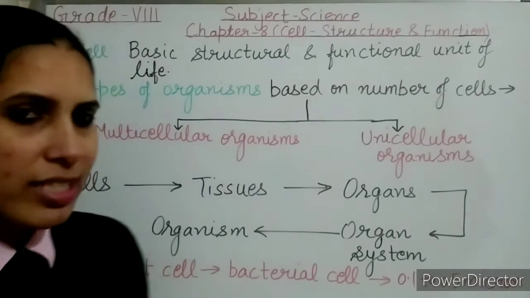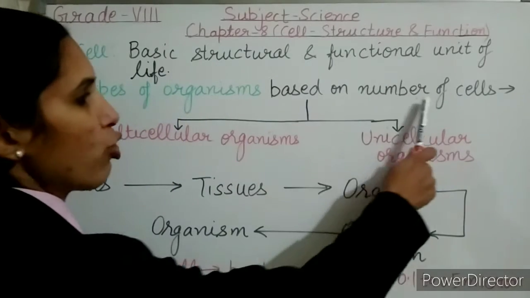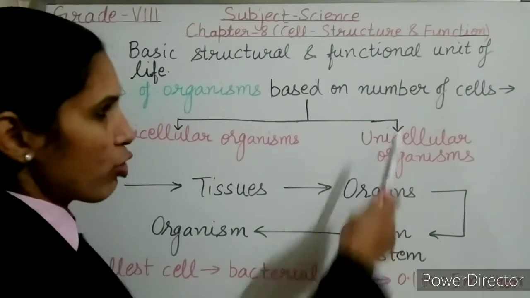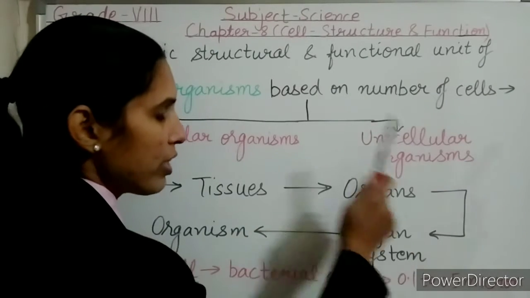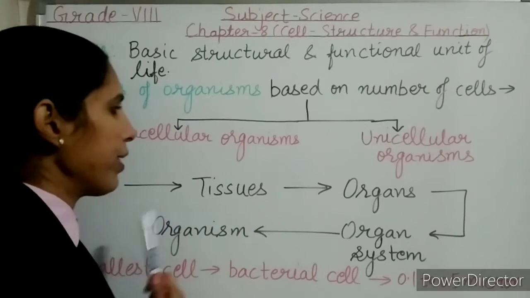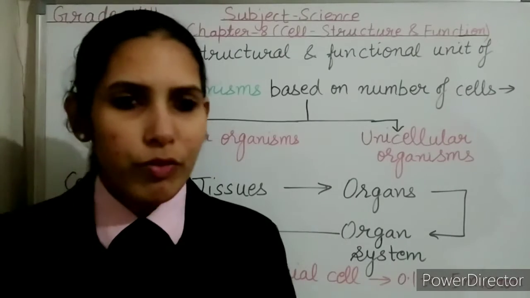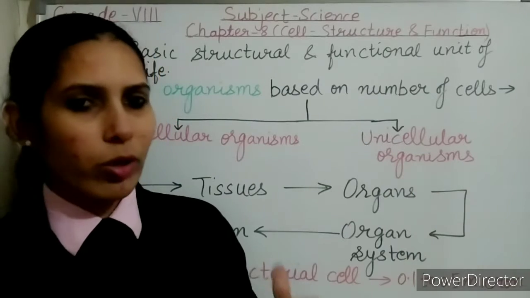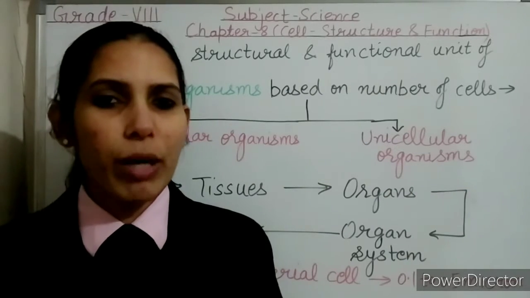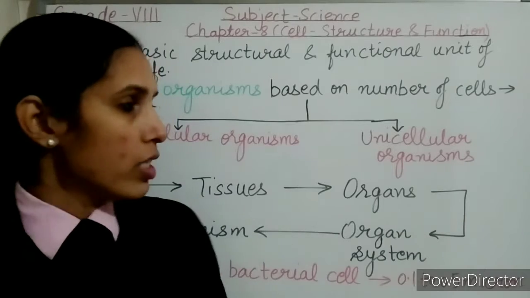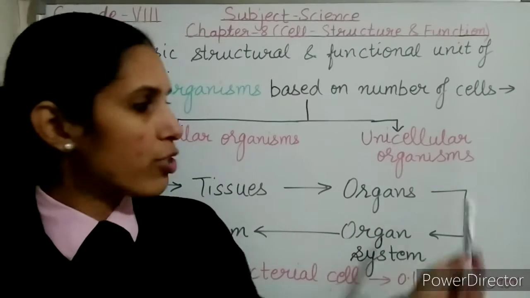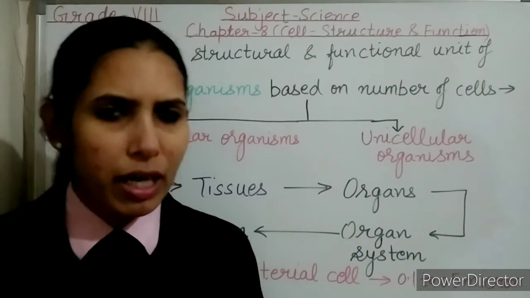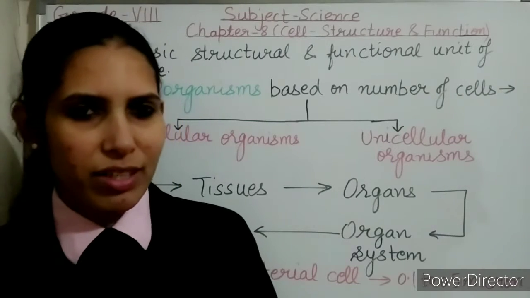So let's try to understand the types of organisms based on number of cells. There are two types of organisms based on number of cells. First is unicellular organisms and second is multicellular organisms. Unicellular organisms, uni means one. So unicellular organisms are the organisms which are made up of one cell. Such organisms are known as unicellular organisms. Examples are amoeba, paramecium, etc.